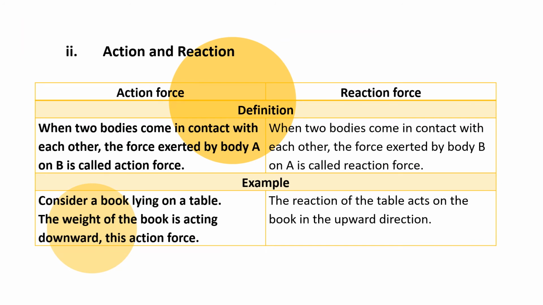Action and reaction. When two bodies come in contact with each other, the force exerted by body A on B is called the action force. After that, you have to write the example. Consider a body lying on a table. The weight of the body is acting downward. This is the action force. The force exerted by body B on A is called the reaction force. The reaction of the table acts on the book in the upward direction.